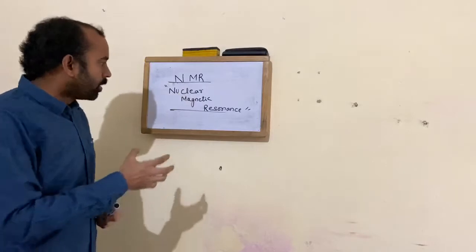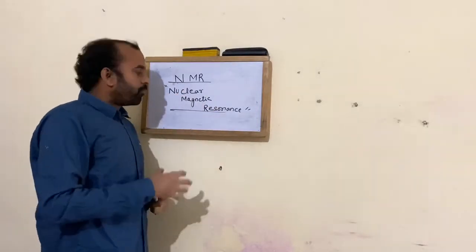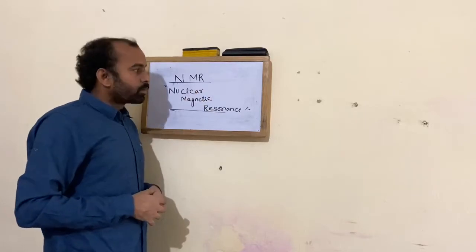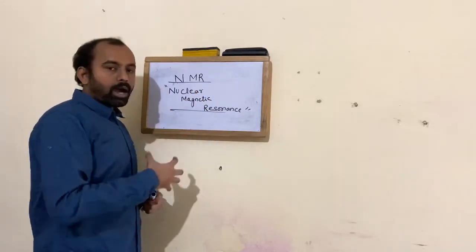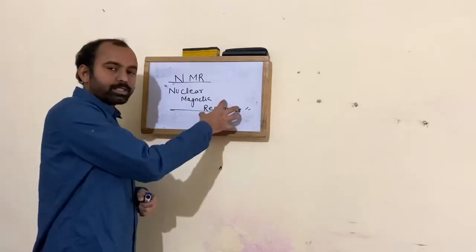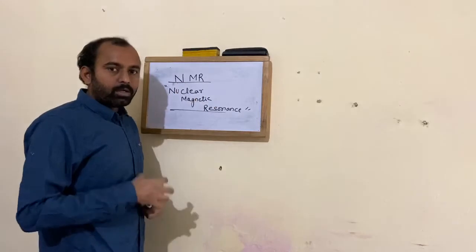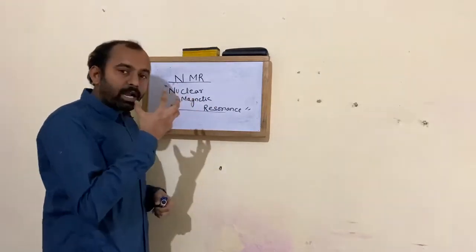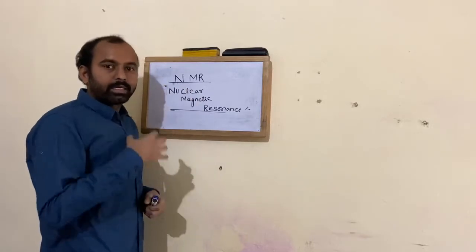That means the nuclei are in resonance with a certain magnetic field. So the technique by which we identify how much resonance my nuclei have with respect to a certain magnetic field, due to the magnetic field of the nucleus, is called nuclear magnetic resonance.